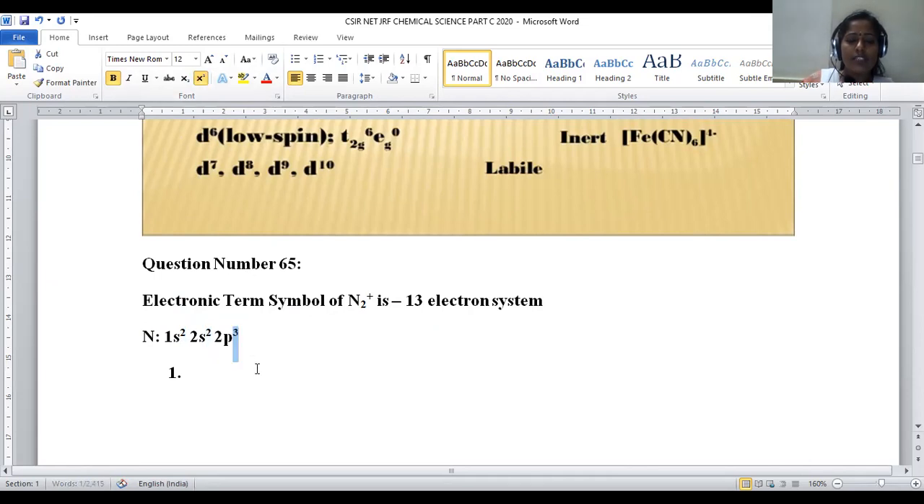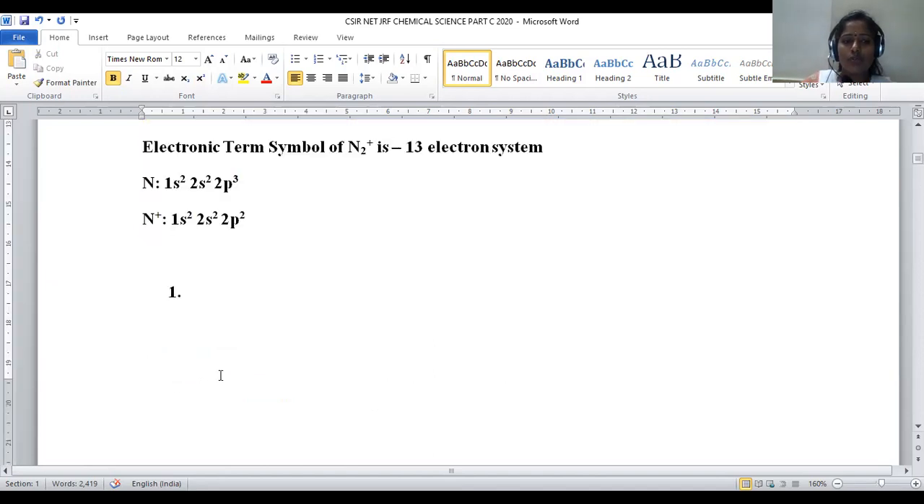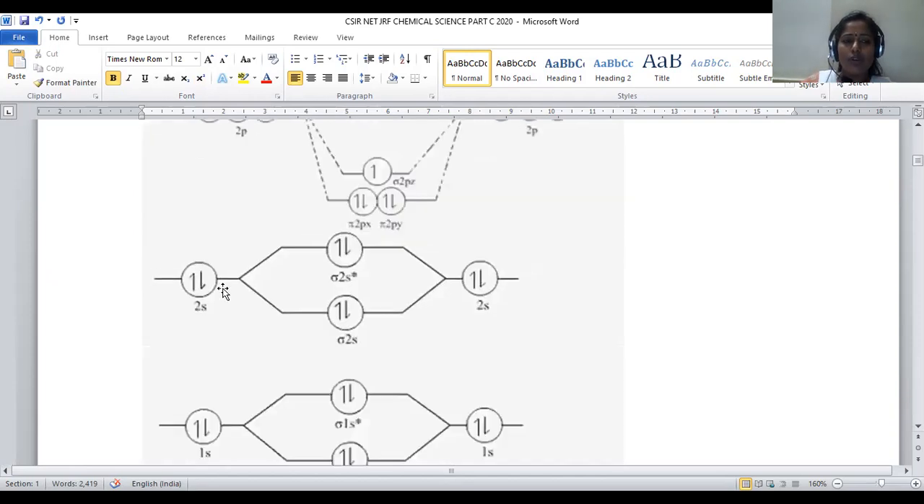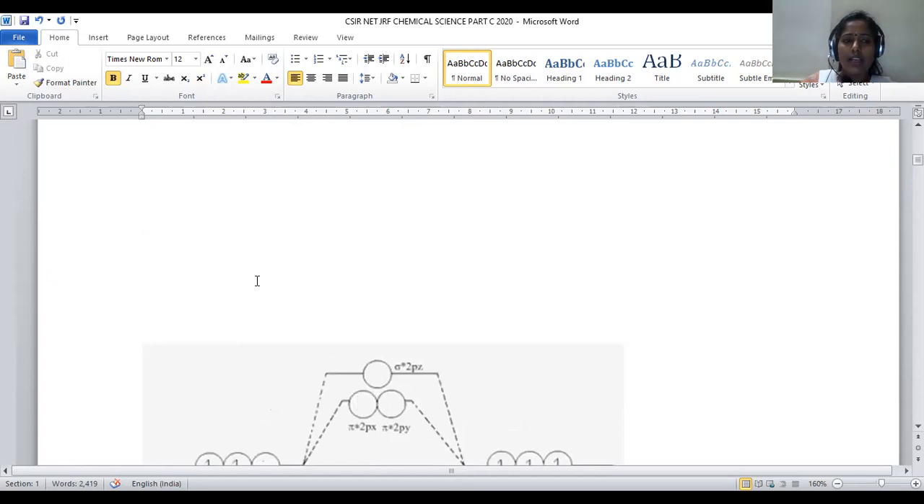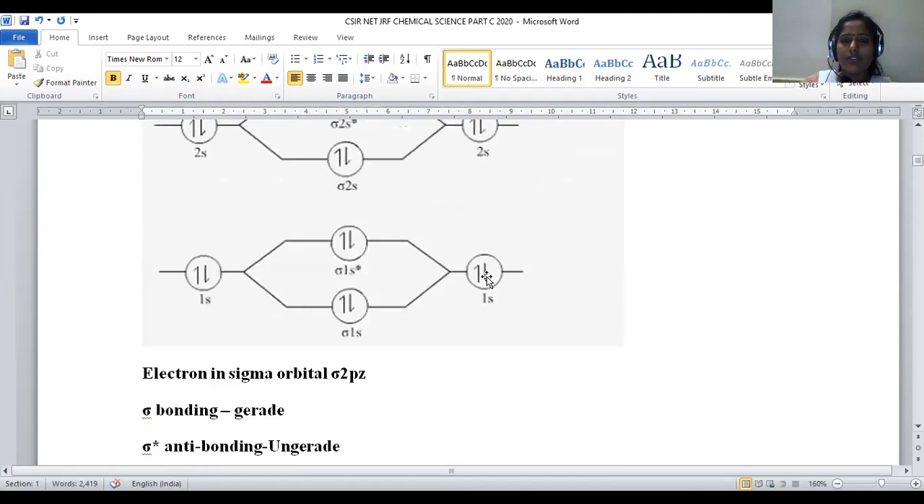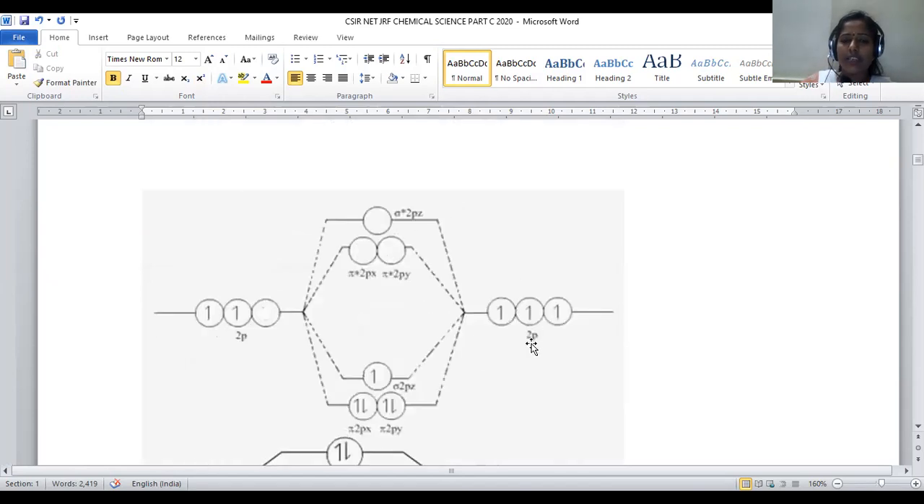Now let us distribute these electrons in molecular orbitals. Before that, let us go with the electronic configuration of N plus. When we are taking N plus, what is meant by N plus? One of the electrons from its valence shell is discarded, so that it is N plus. So for that system we are taking 1s2, 2s2, 2p2 for the N plus atom. And the second one is 1s2, 2s2, 2p3 for the nitrogen atom.